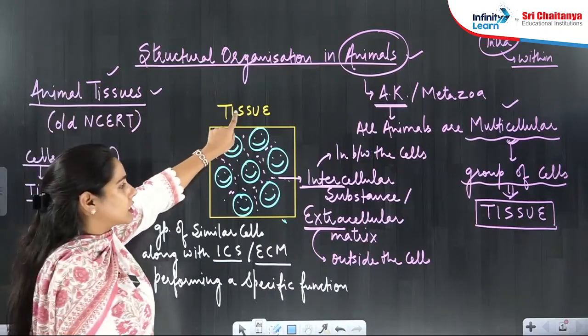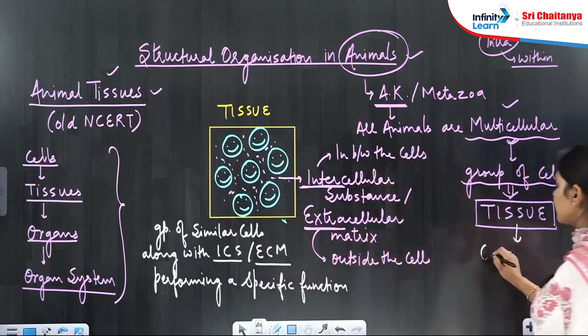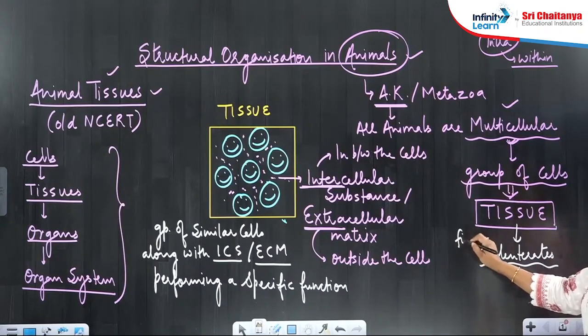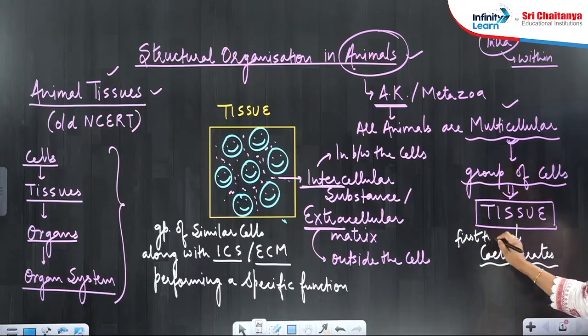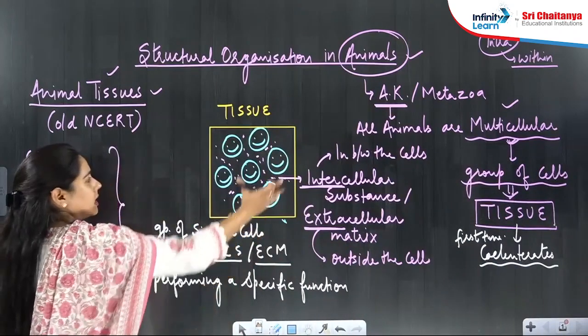In which phylum have we seen tissues, animal tissues, for the first time? First time we have seen them in the coelenterates, in Coelenterata.